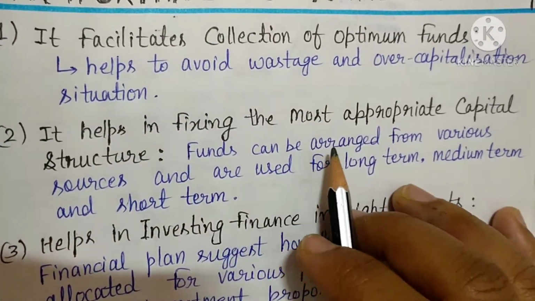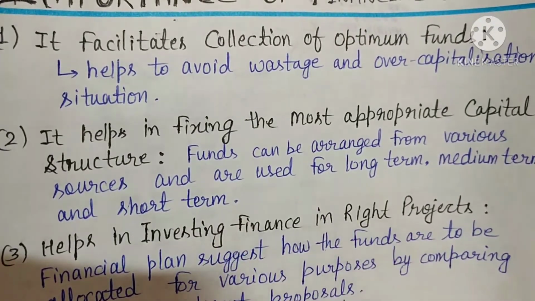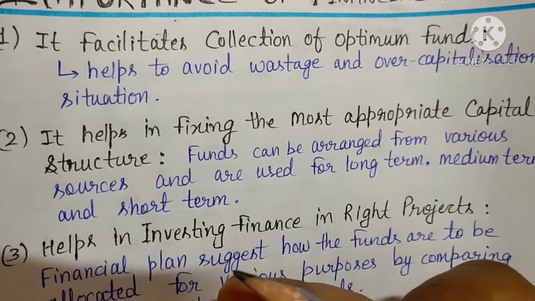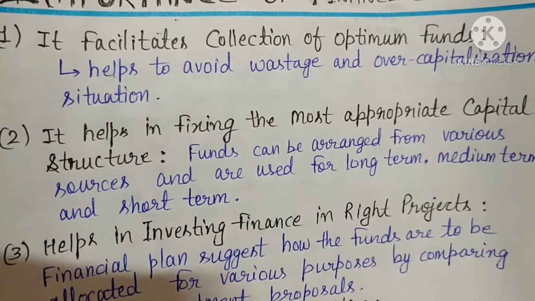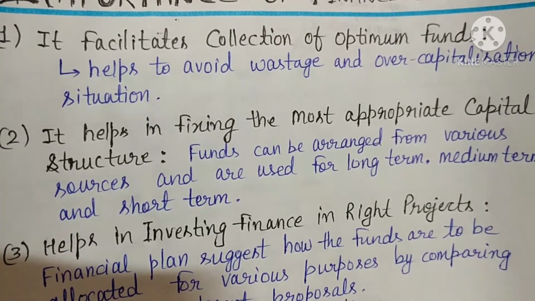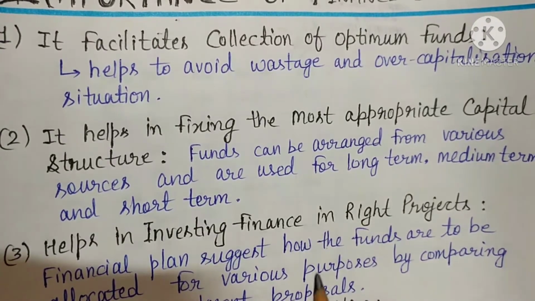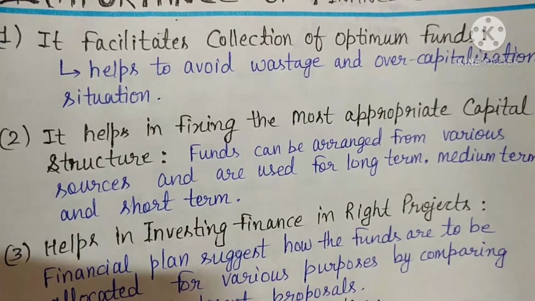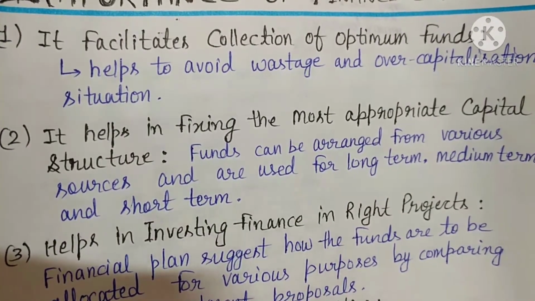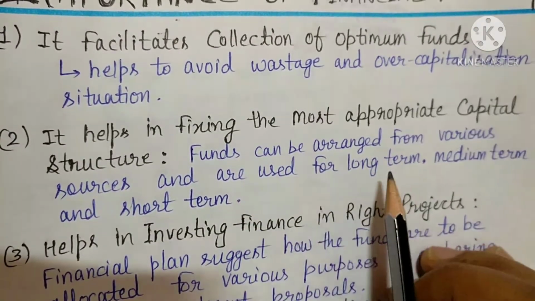Then second is what? It helps in fixing the most appropriate capital structure. See, funds can be arranged from various sources and are used for long term, middle term, and short term also. So financial planning is very important for tapping appropriate sources. They search appropriate sources, from where they can arrange funds. Long term funds can generally be contributed by the shareholders and debenture holders. So it helps in fixing the most appropriate capital structure.